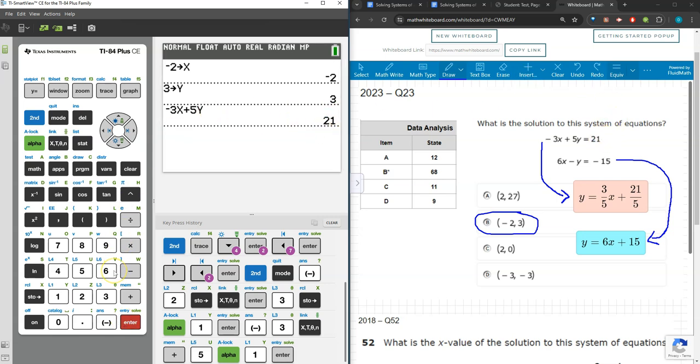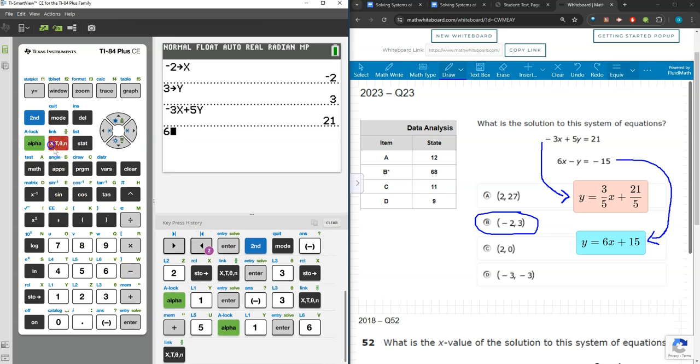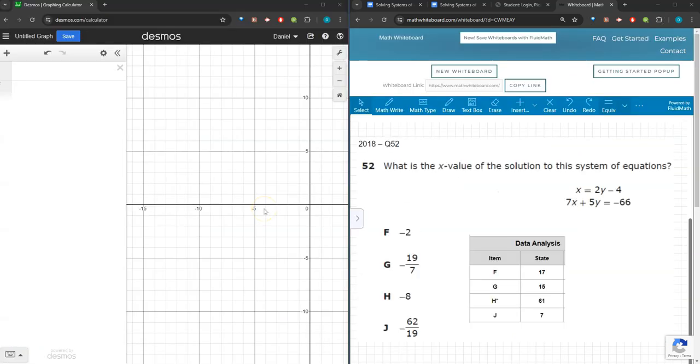Additionally, 6x minus y is negative 15, which again matches our second constant. So, through that verification, I know, without a doubt, our answer is negative 2, 3. Let's take a look at our second example.